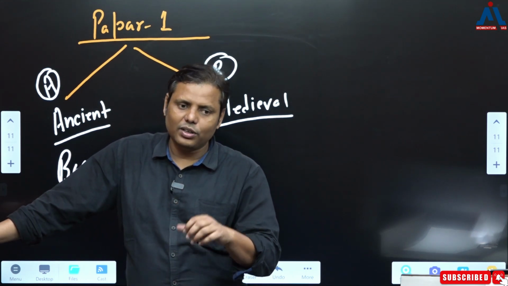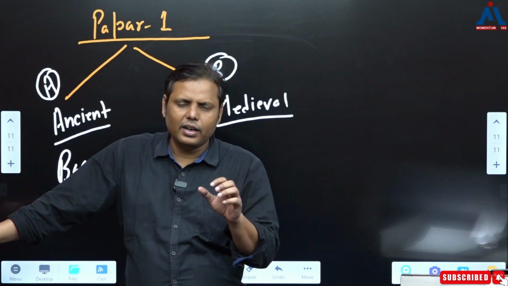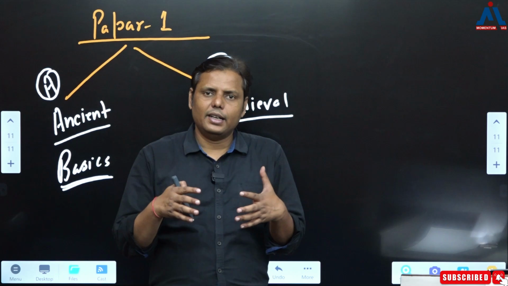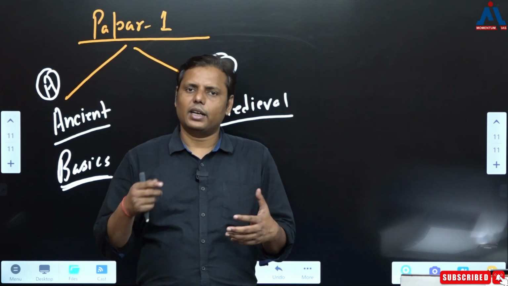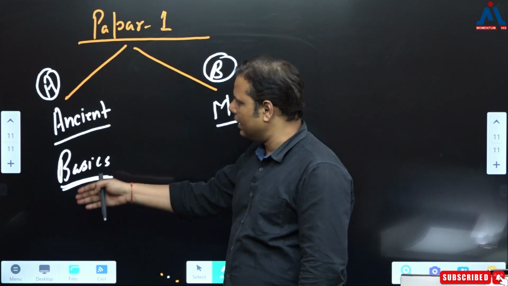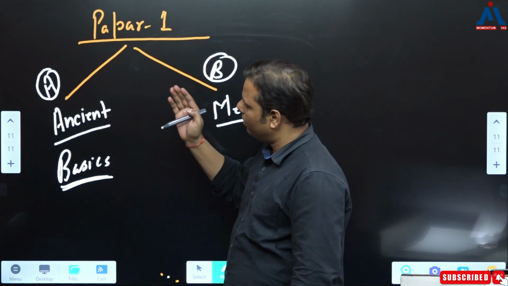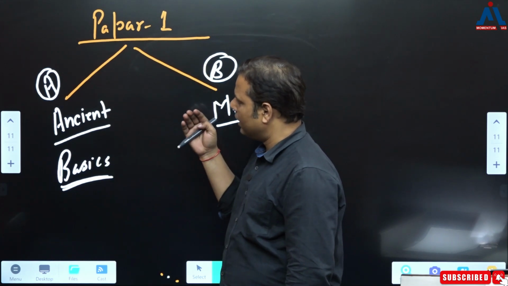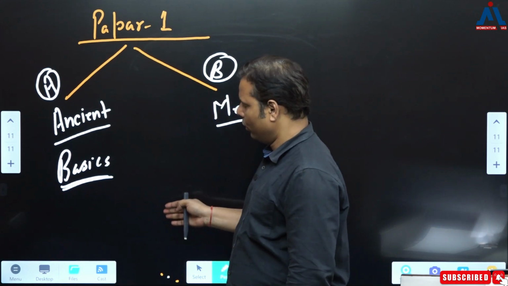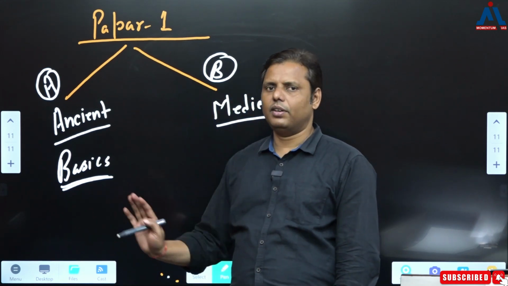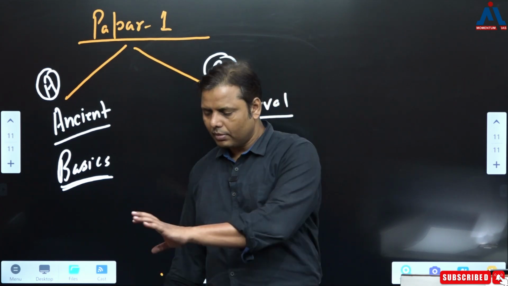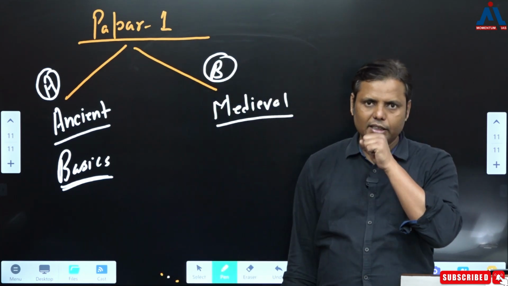Yes, undoubtedly the approach is slightly different. Rather than approach, I'd prefer to say that the intensity of the information is different. So you read about everything: the IVC or the Harappan period, the Vedic period, the Mahajanapada period, then the Mauryan period, the post-Mauryan period, the Gupta period and the post-Gupta period. That's roughly the syllabus of ancient. You can include the early medieval here as well. You have been covering everything in this part.